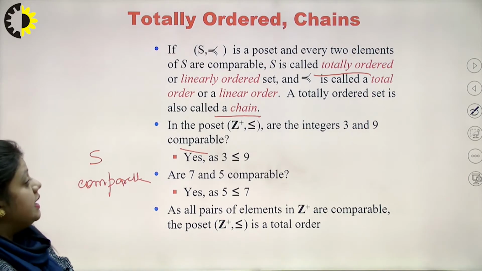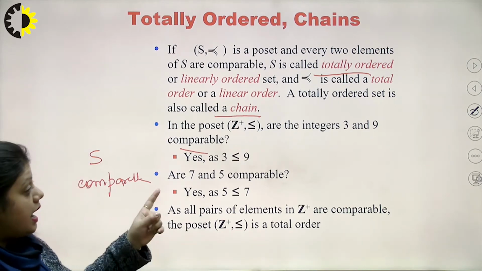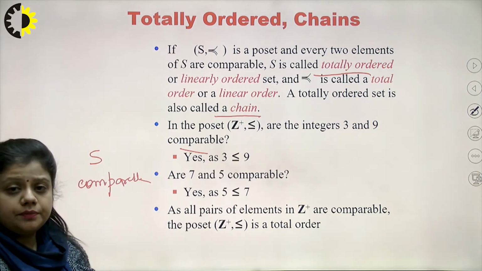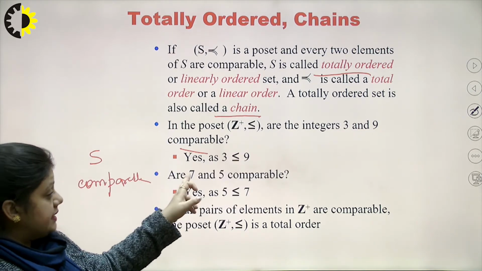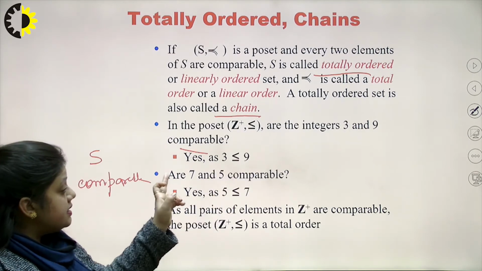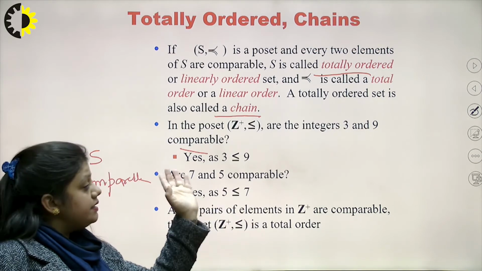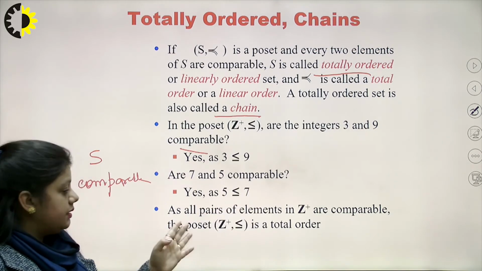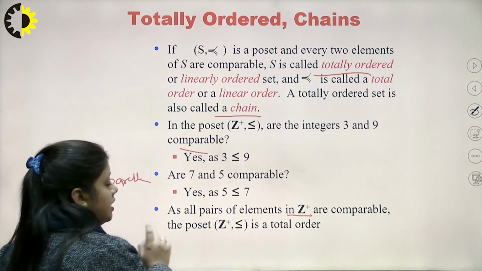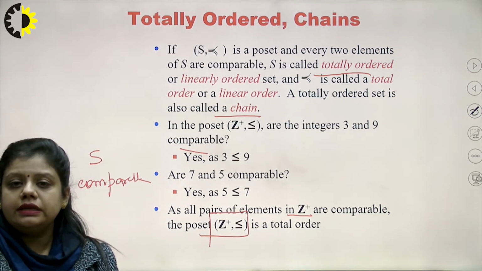Let us take an example. In the poset Z plus, the set of positive integers, with less than or equal to, are the integers 3 and 9 comparable? Yes, as 3 is less than or equal to 9. Are 7 and 5 comparable? Yes, because 5 is less than 7. Either A precedes B or B precedes A. So, as all the pairs of elements in the set of positive integers are comparable, this poset is a totally ordered or linearly ordered set.